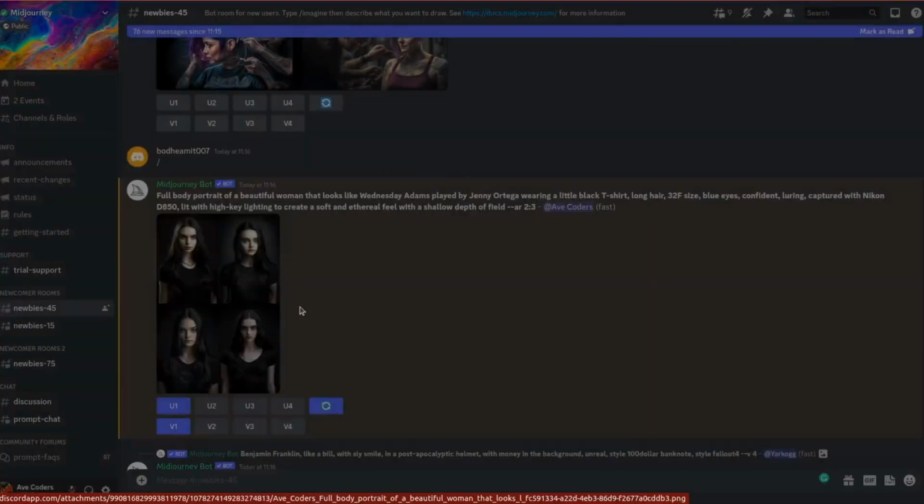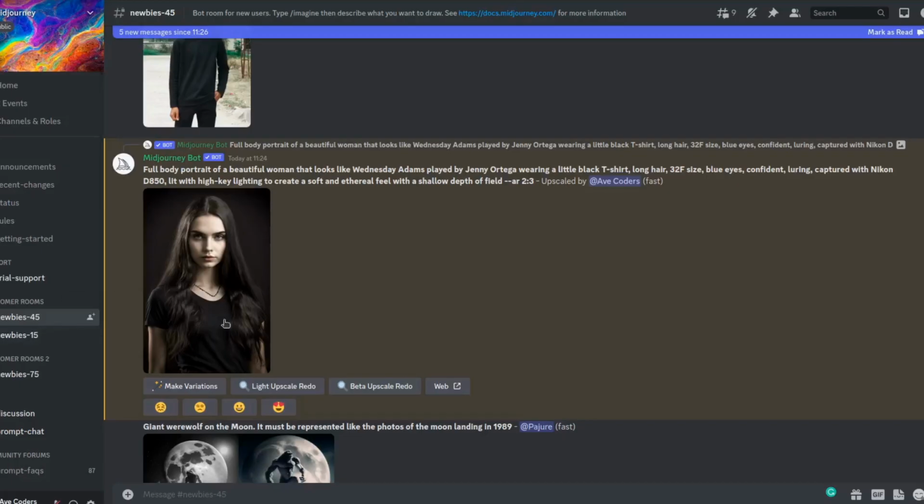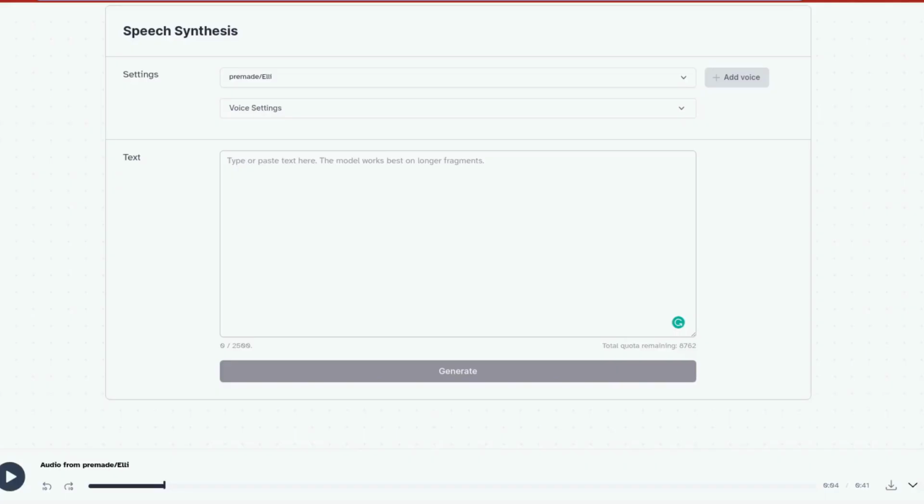And also please bear in mind that currently Midjourney stands at 25 prompts for free, and then you have to pay. 5 minutes later. Okay, so I've pressed U1 to upscale the top left image, and this is what I've got. Pretty good considering that Midjourney has created this image from thin air, meaning that this person doesn't exist. Now it's time to give her the voice, and we are heading to ElevenLabs.